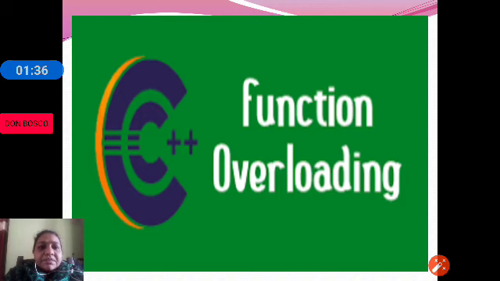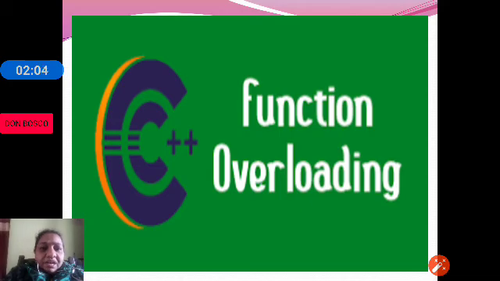As C++ is an OOP language, it supports all the concepts of object oriented programming, and polymorphism is one of the topics. Polymorphism is implemented in C++ using function overloading. The theoretical part we have already discussed.